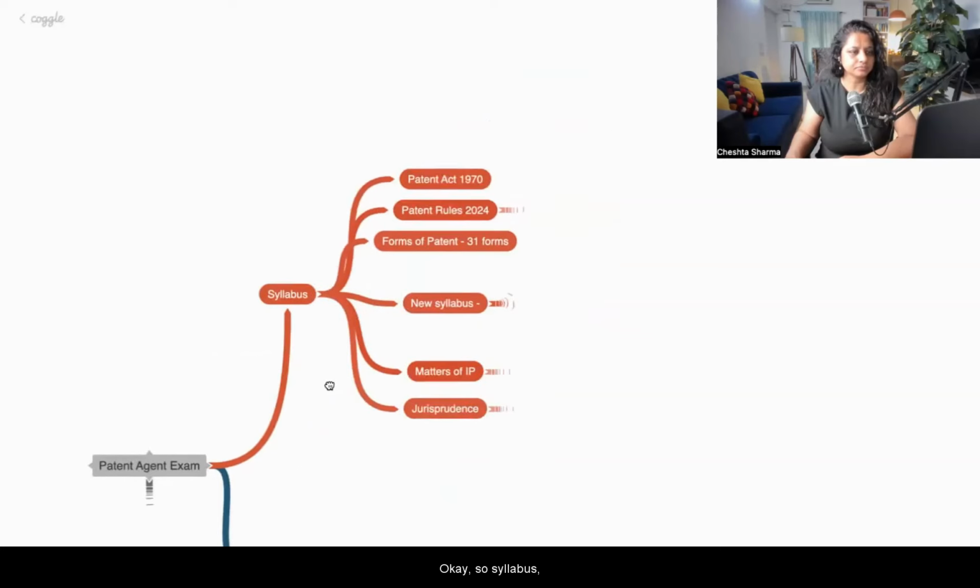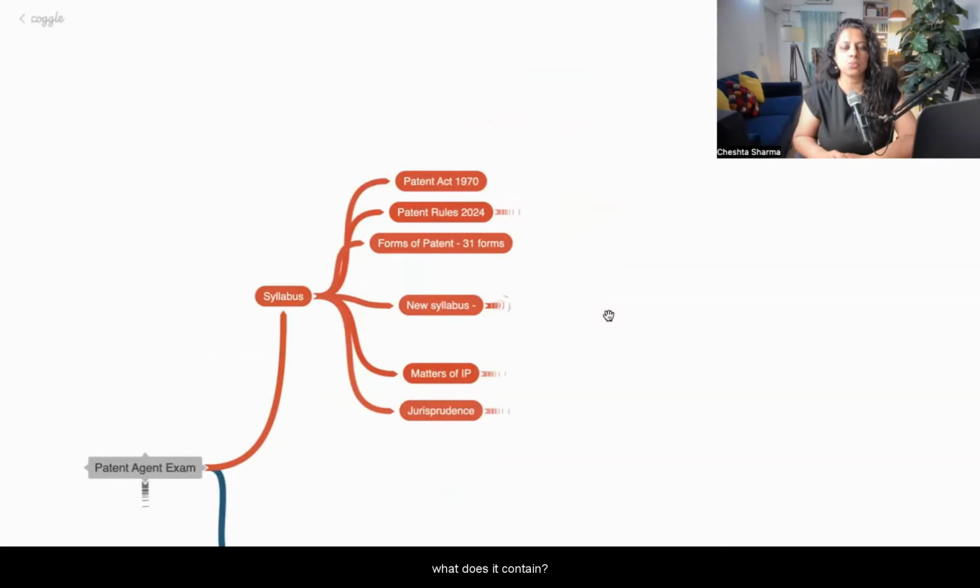So what does the syllabus contain? Number one, it contains Patent Act 1970. What do you mean by Patent Act 1970? It means that all the law which is created in India, which is related to patent in India, is written in the form of an act that is called Patent Act 1970. Why is it called 1970? Because it was made in 1970.